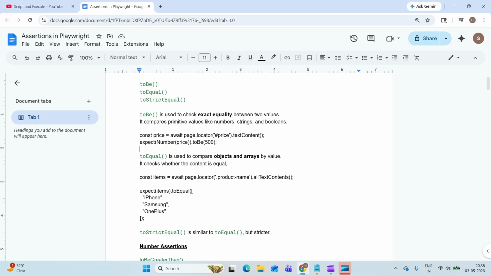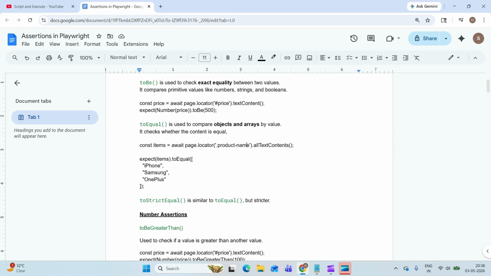For example, when you extract values, such as product names using the allTextContents method, you will fetch more than one value. If you want to compare, we'll use toEqual like this: expect these items toEqual iPhone, Samsung, OnePlus. So what we understand is toEqual is to compare objects and arrays.